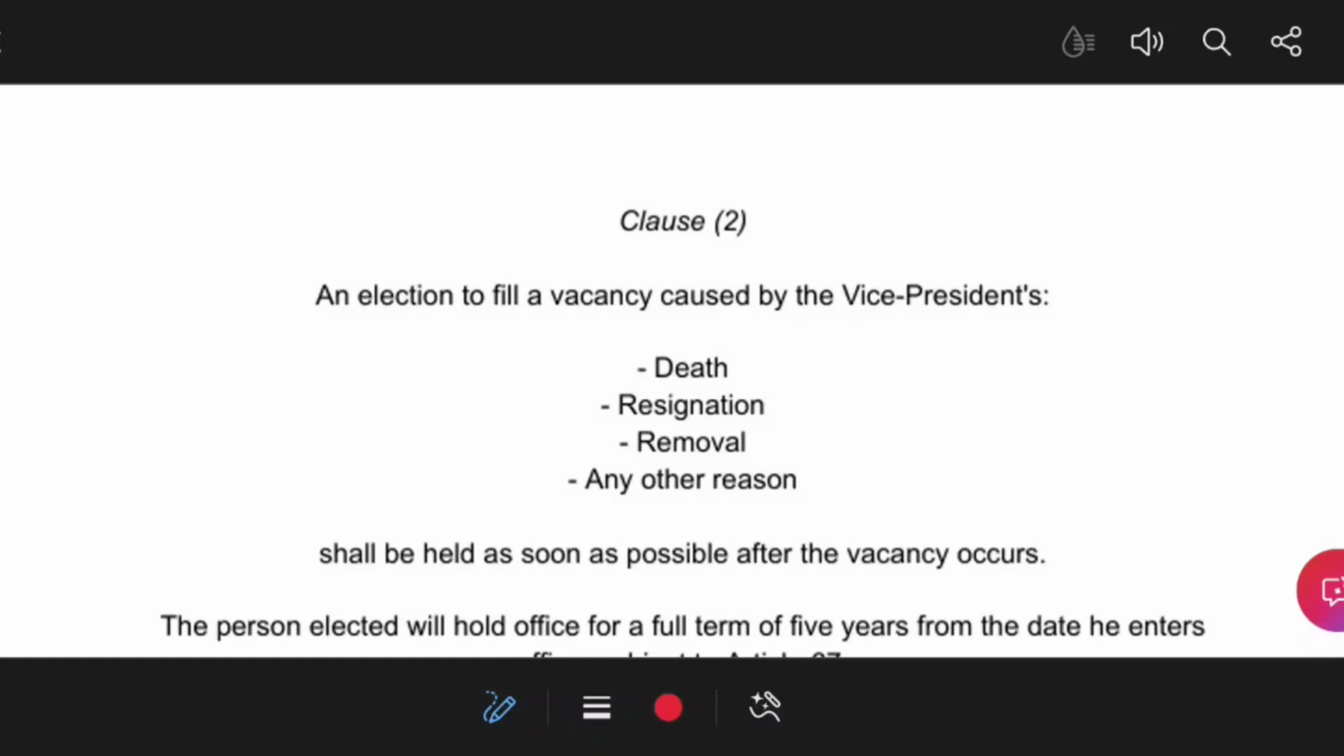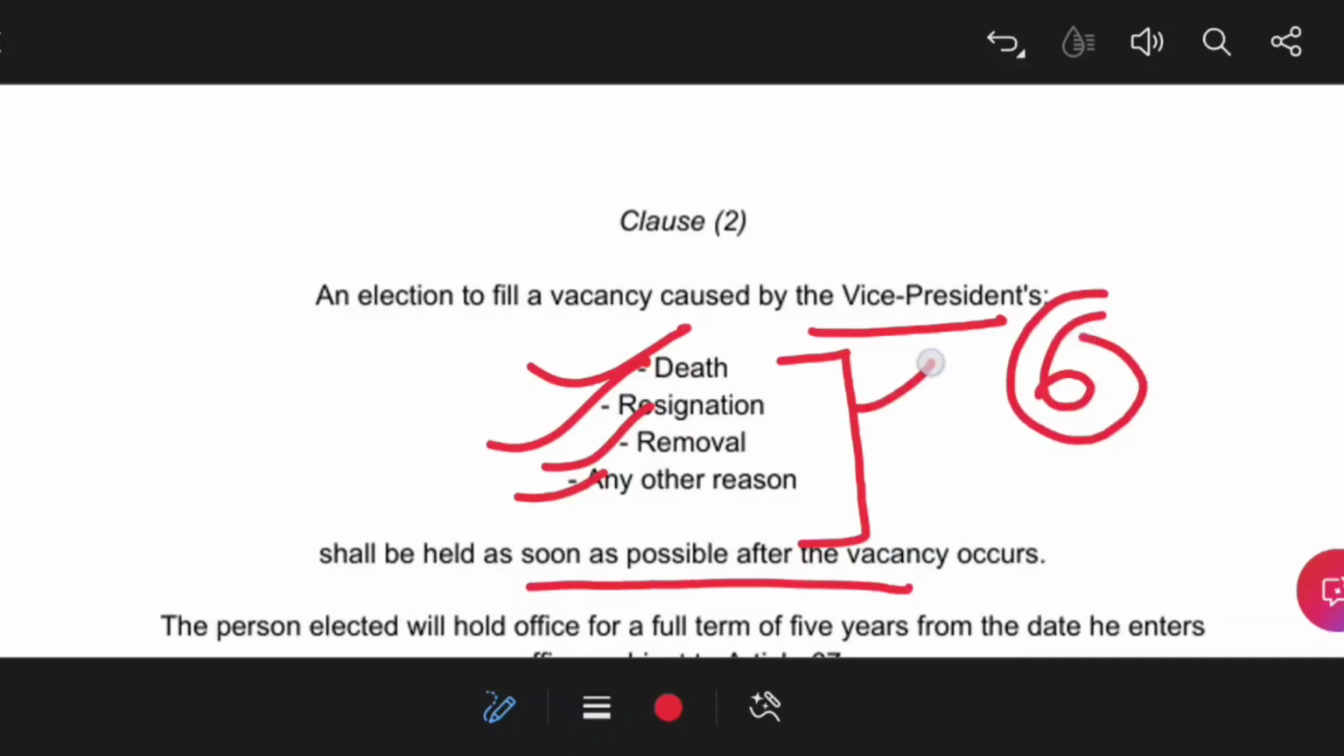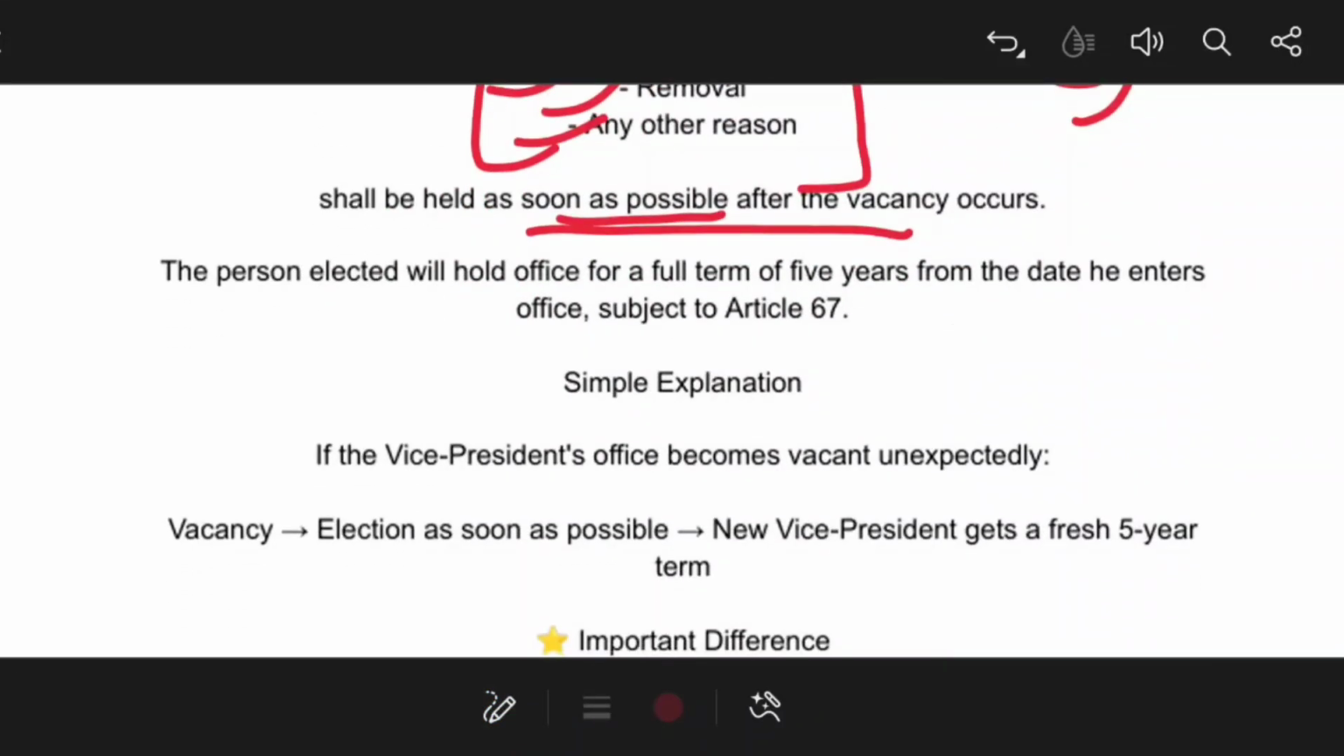Clause 2: Election to fill a vacancy caused by death, resignation, removal or any reason shall be held as soon as possible after the vacancy occurs. Now, in the case of the president, it was 6 months. Within 6 months, if the vacancy arises due to these reasons, a new president will be elected. But here, as soon as possible is mentioned. There is no fixed timeline here. That is the difference you need to know, because UPSC can set a trap-type question about this.